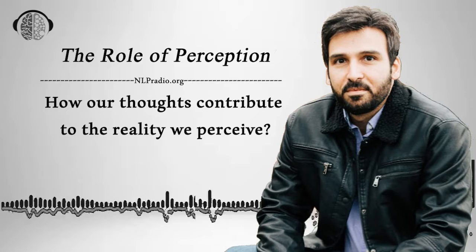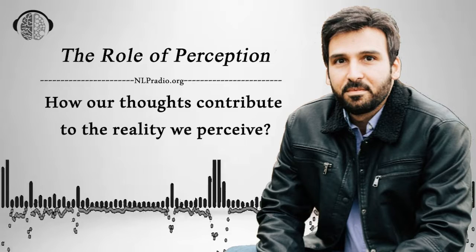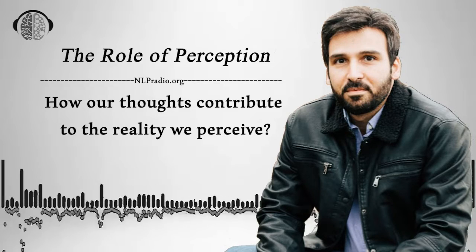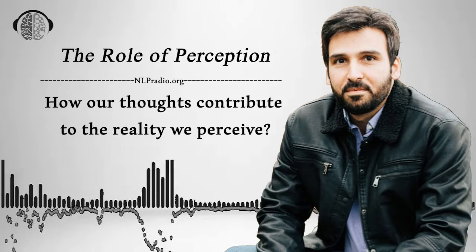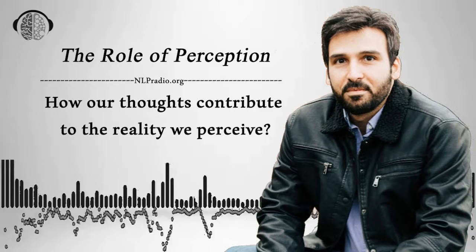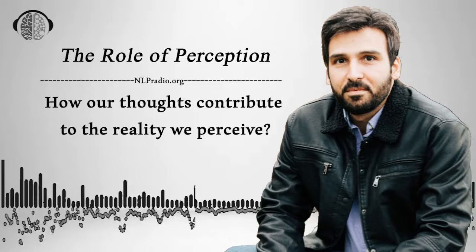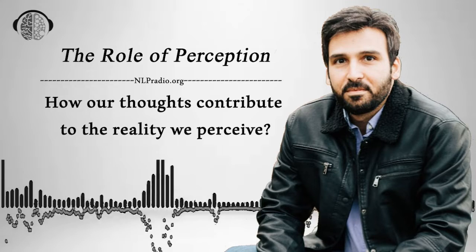4. Construction of reality. Perception actively constructs our reality by shaping our understanding of the world. It influences how we perceive and interpret events, situations, and people. Our perception influences our thoughts, emotions, and behaviors, ultimately shaping our overall experience of reality.